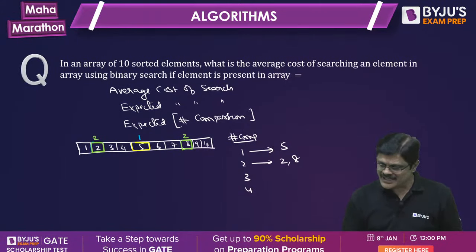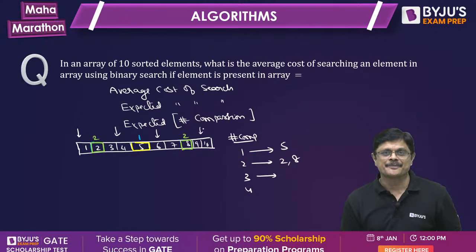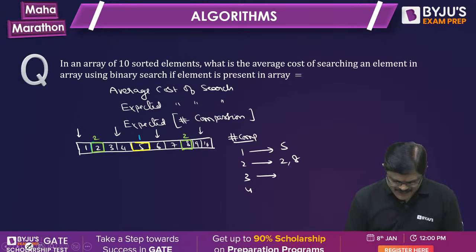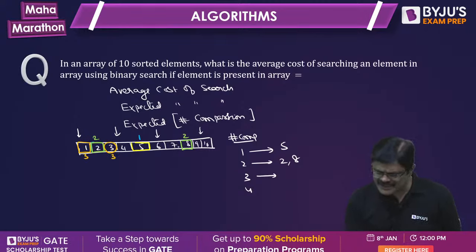Okay. Next, which one is searched in the third comparison? See, in the third comparison, you may take this subarray or this subarray or this subarray or this subarray. And again, in each, the mid element is what, sir? For this subarray, this is the mid element, which is 3. So in the third comparison, the element found may be 1, 3, 6, or 9.